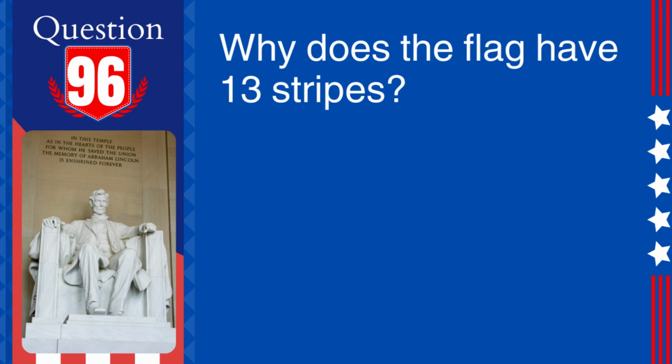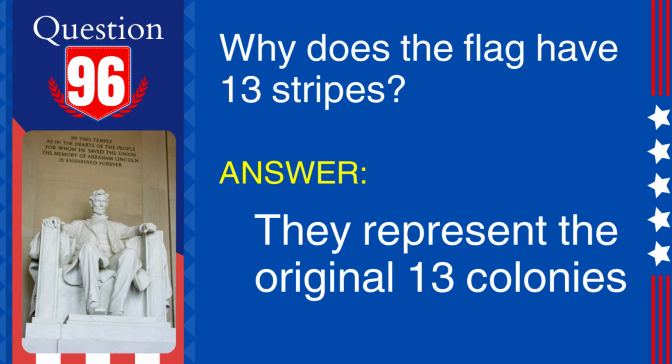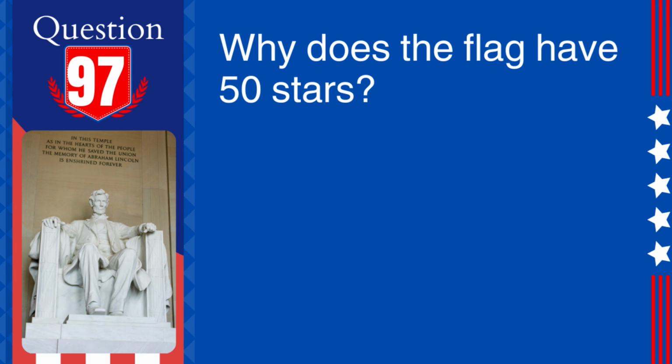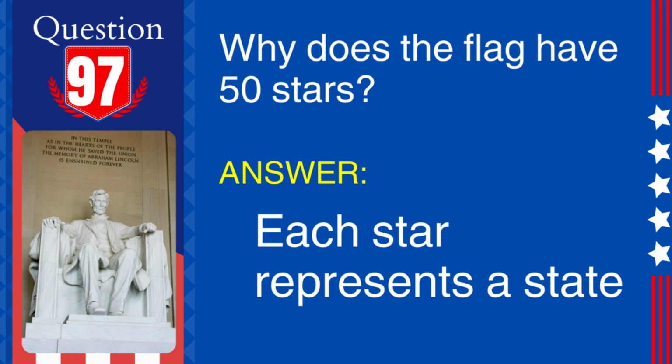96. Question: Why does the flag have 13 stripes? Answer: They represent the original 13 colonies. Explanation: The 13 stripes on the U.S. flag symbolize the original 13 colonies that declared independence from Britain and became the first states of the United States. 97. Question: Why does the flag have 50 stars? Answer: Each star represents a state. Explanation: There are 50 stars on the flag, representing the 50 states in the Union.